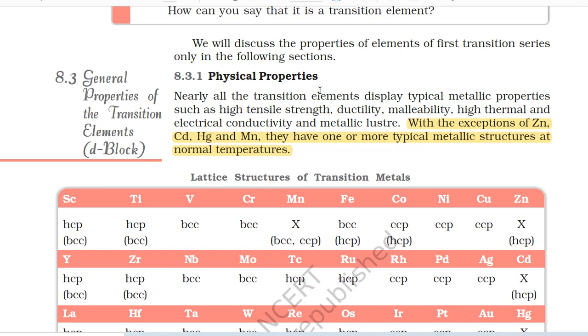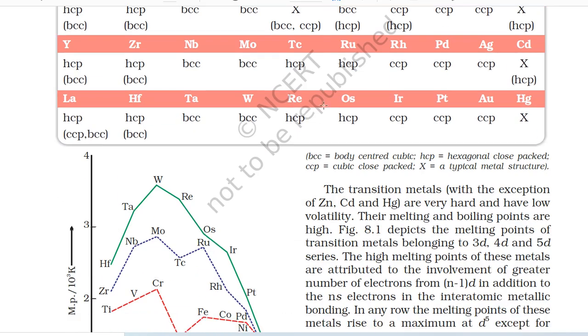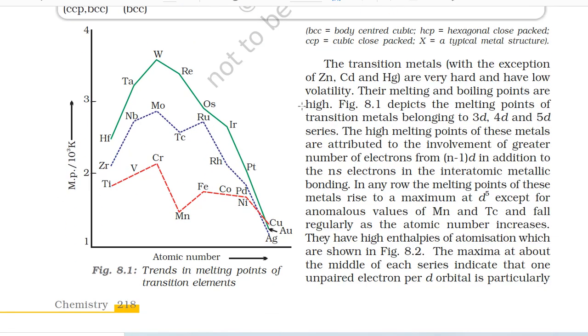With the exceptions of zinc, cadmium, mercury, and manganese, they have one or more typical metallic structures at normal temperatures. The transition metals, with the exception of zinc, cadmium, and mercury, are very hard and have low volatility. Their melting and boiling points are high.